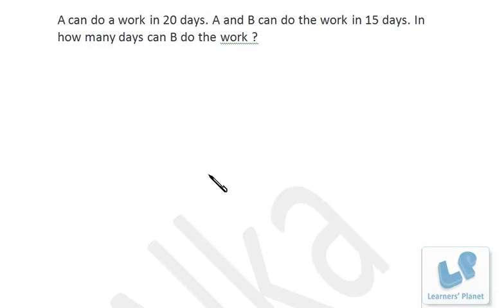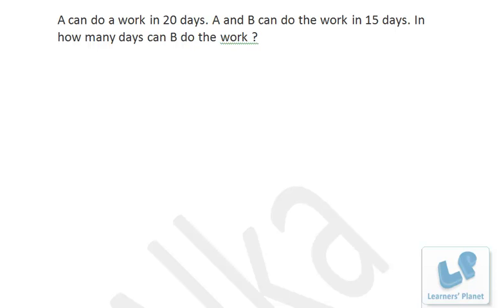Now this first problem: A can do a work in 20 days, A and B can do the work in 15 days. In how many days can B do the work all alone, right? Now listen to me carefully. There are various methods. Maybe you can calculate 1 day work, or you can make equations as well, right? Now listen to me carefully.